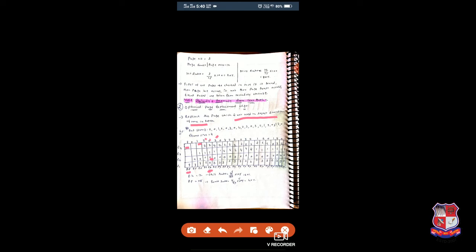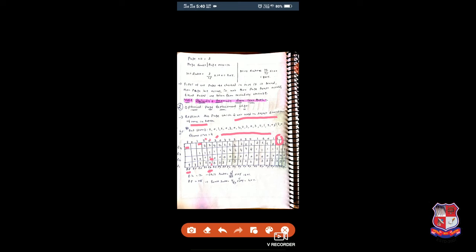We will check which page will be used in the longest duration of the future, or we can say which page will be used in a nearby location. So we will check 7, 0, 1 and 2. First we will check 7. 7 is used the longest duration in the future.